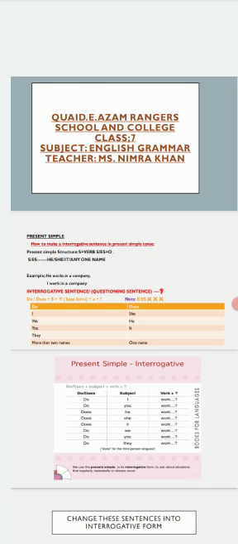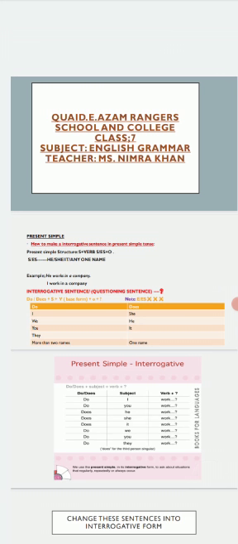This is our second recorded session. In this session, we are going to discuss interrogative statement of present simple, present continuous, and present perfect tense. But before going into the main topic, we will first discuss an interrogative statement and what it says.